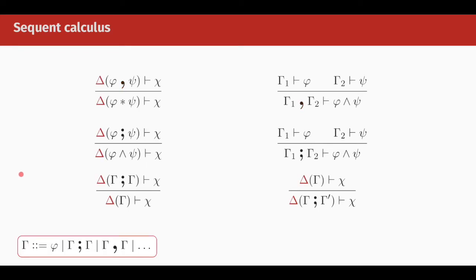Because we have two types of connectives, contexts are no longer lists or multisets of formulas. Instead, the contexts have a tree-like shape and are called bunches. The nodes in this tree are labeled either with a comma or a semicolon, and the leaves are formulas. Because of this nested structure of contexts, the left rules and the structural rules can all be applied deep inside a bunch, on some particular substructure.